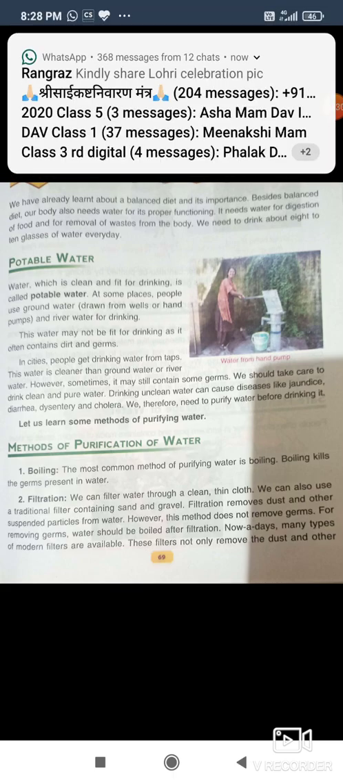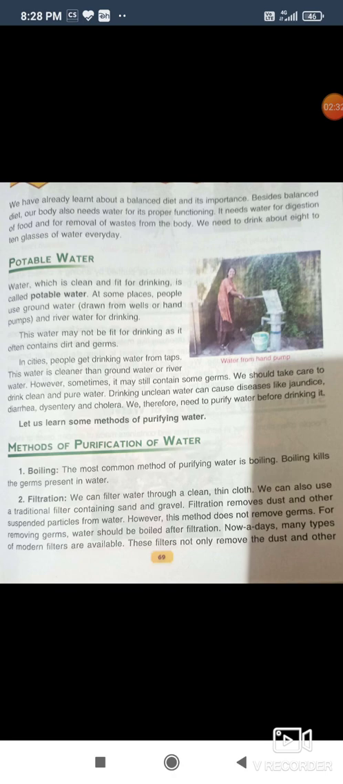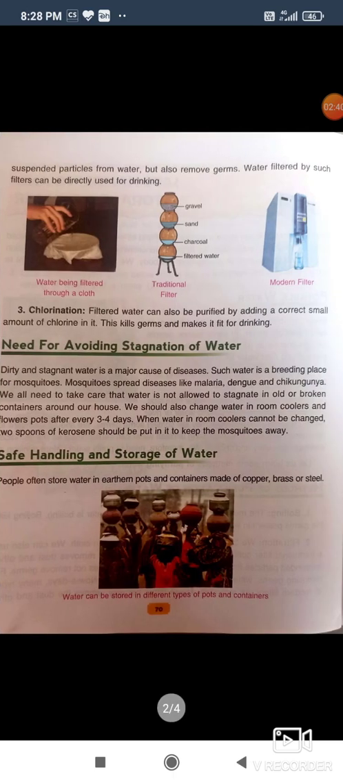Nowadays, many types of modern filters are available. These filters not only remove the dust and other suspended particles from water but also remove germs. Water filtered by such filters can be directly used for drinking.